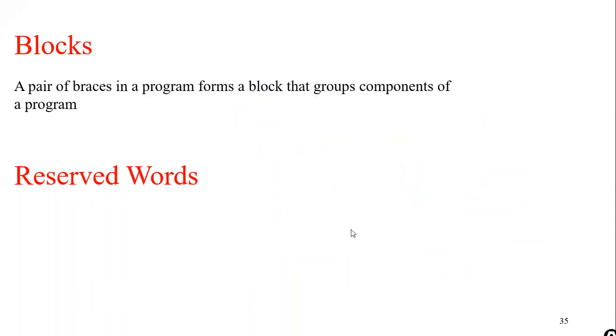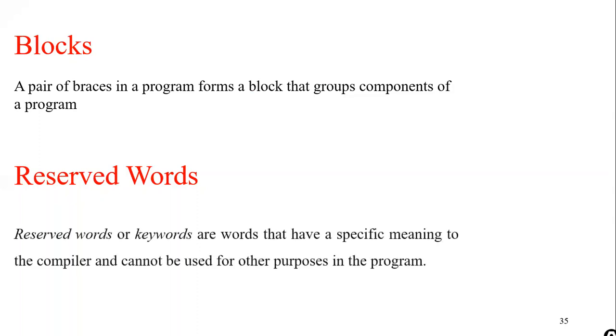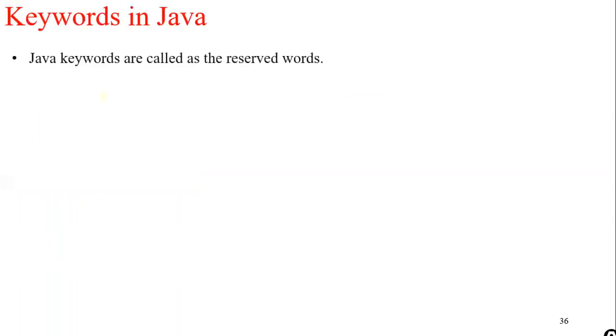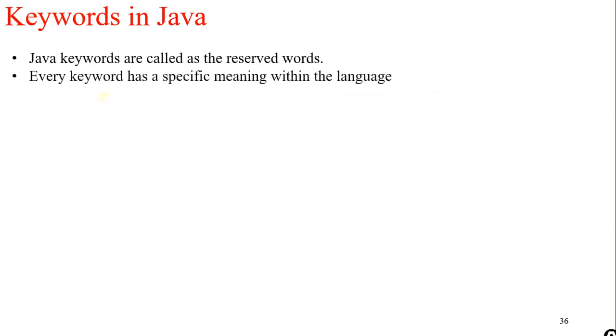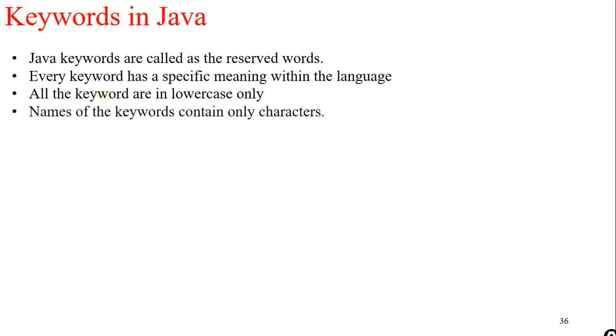Reserved words. Reserved words are the keywords in the Java programming language where every keyword has a unique functionality. All the keywords are the reserved words. Every keyword has a specific meaning to the compiler of the Java programming language. All the keywords are written in lowercase only. All the names of the keywords contain only characters. They do not include any other symbols.